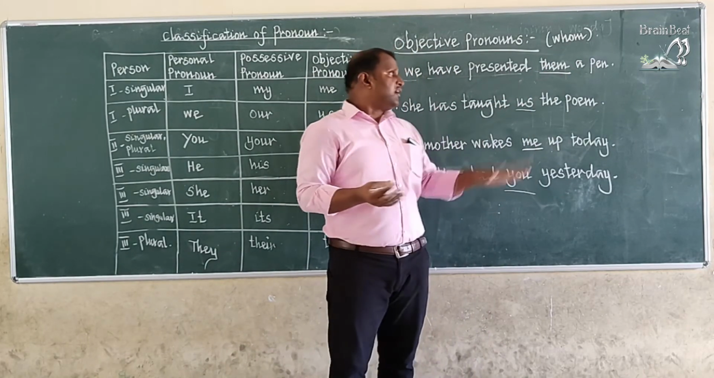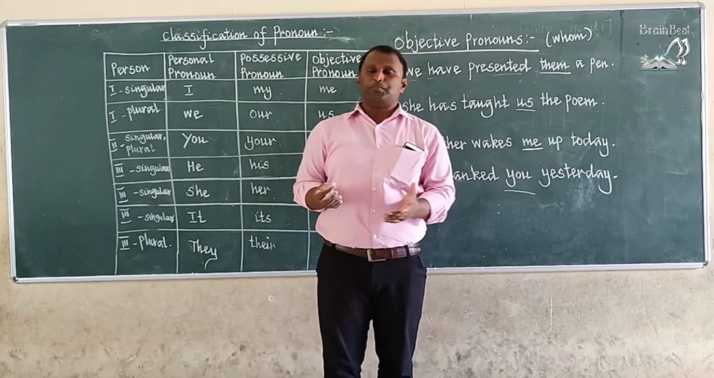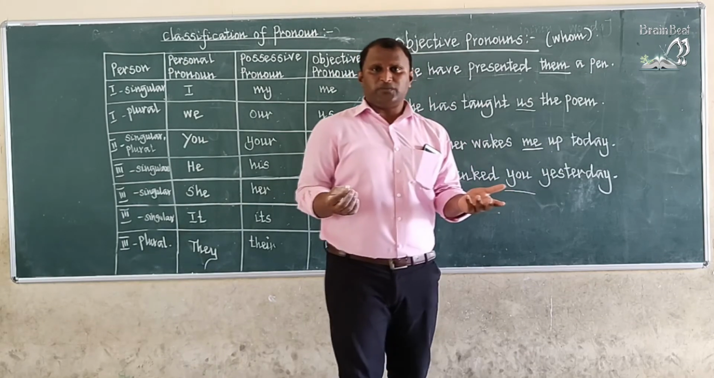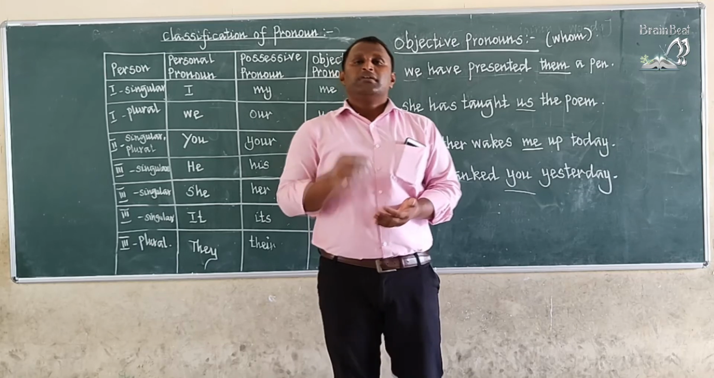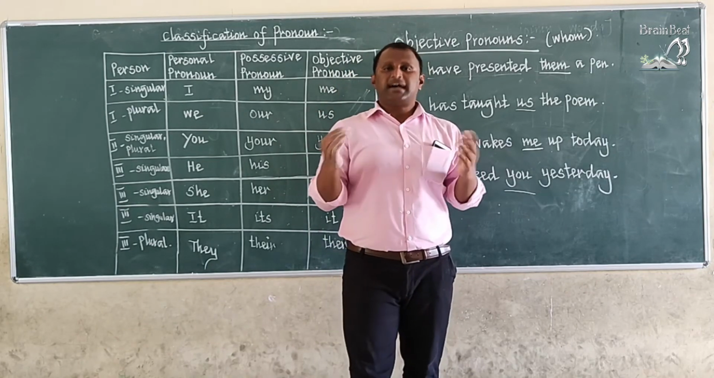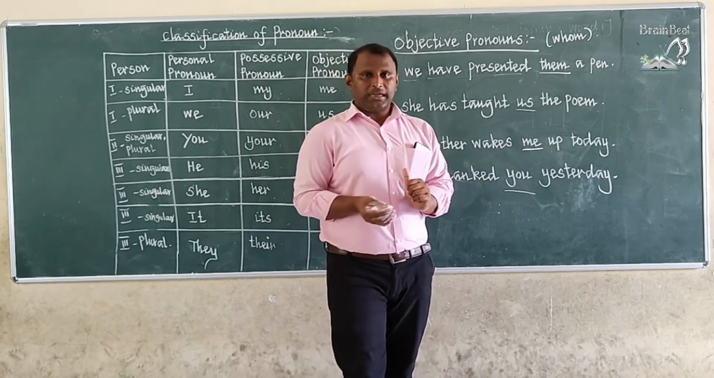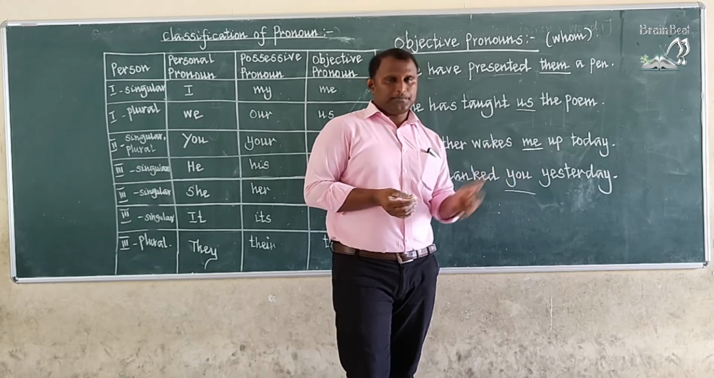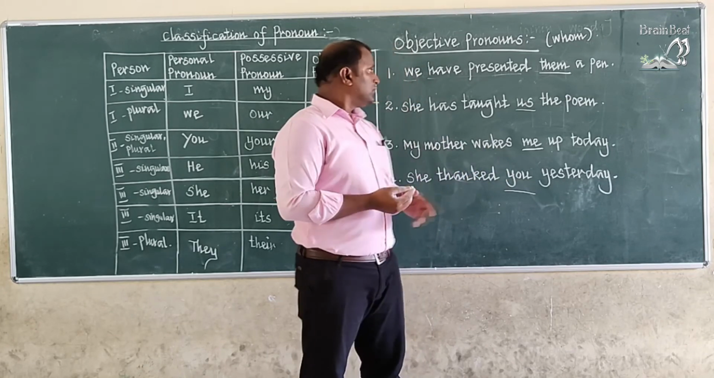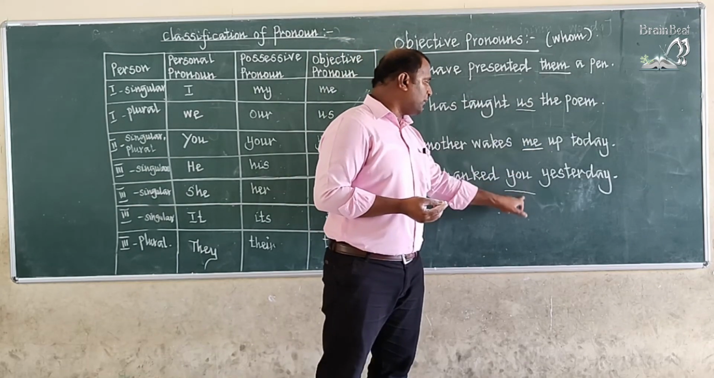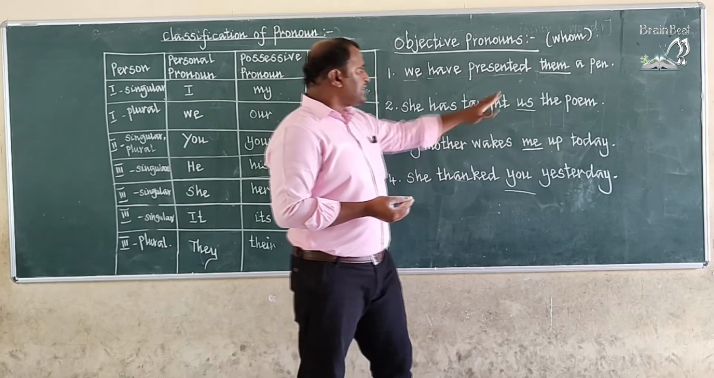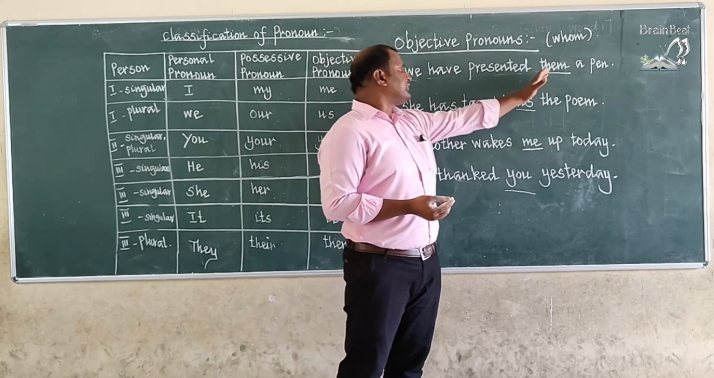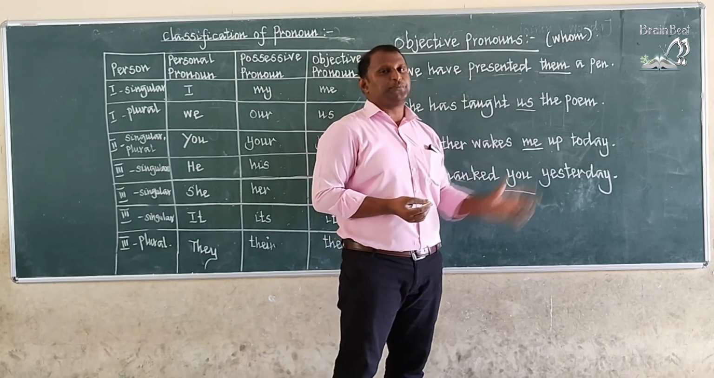Actually, in sentence patterns, we will learn these are indirect objects. Okay, so objects always come next to the transitive verb. What is a transitive verb, children? Do you know what a transitive verb is? A transitive verb is a verb which accepts an object. Okay, so these are indirect objects actually. So these underlined words are answering the question whom. Okay, so we can use these objective pronouns in object position.